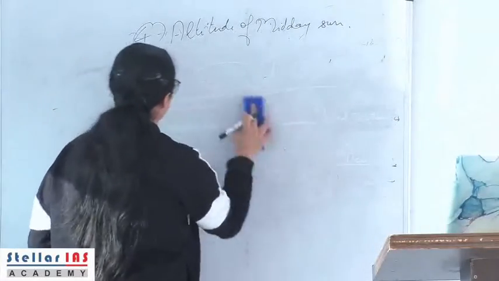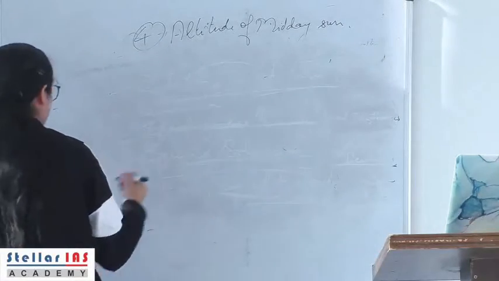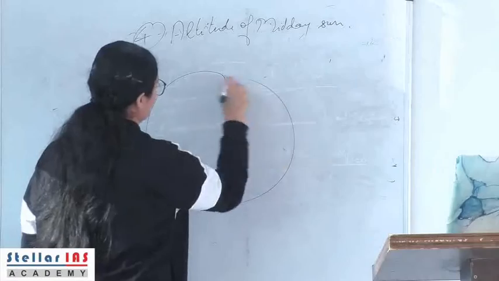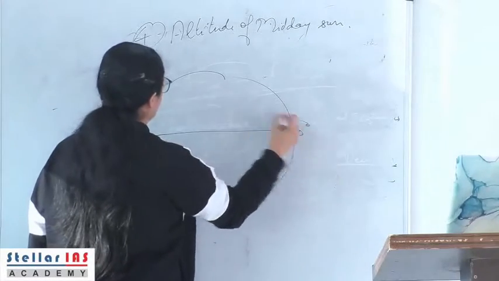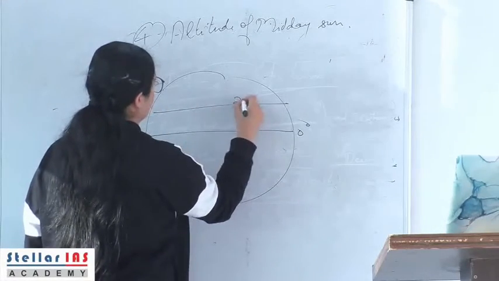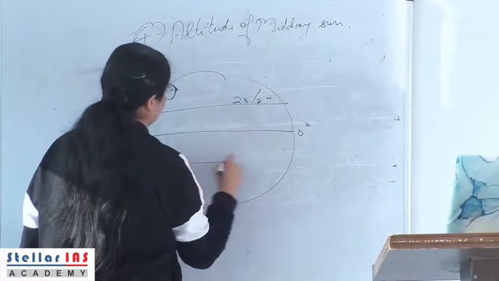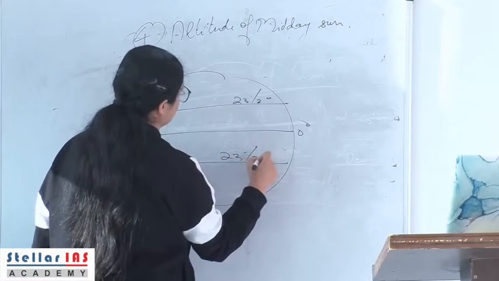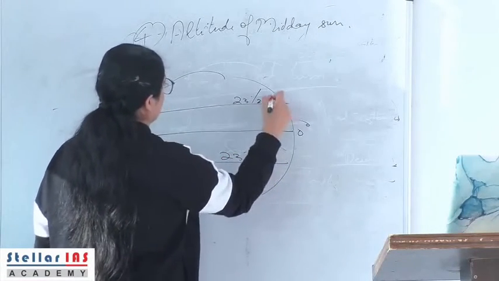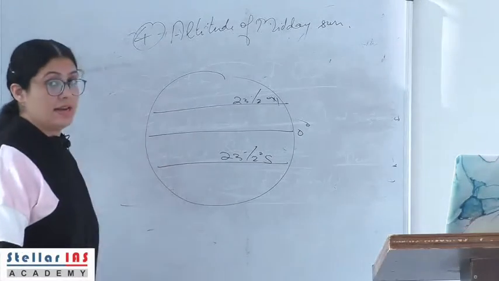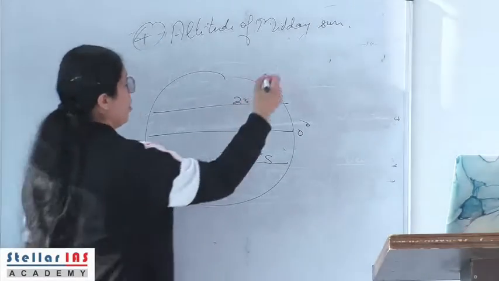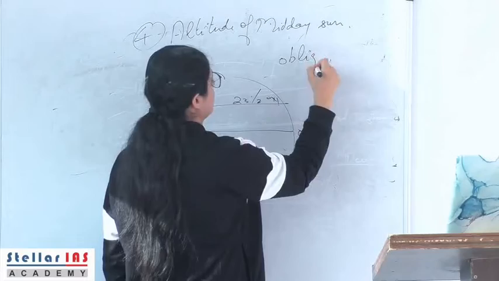We have seen that the latitudes that lie beyond the two tropics, they never receive vertical rays of the sunlight, they always receive oblique rays of the sunlight.